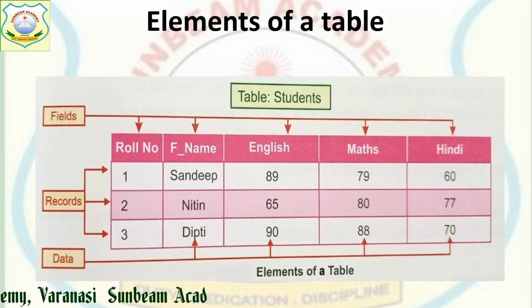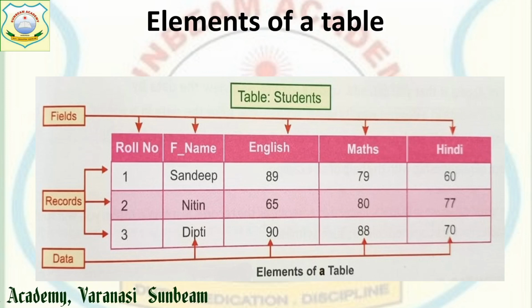Fields are the column headings under which similar type of data is put. We cannot change this. In the case of roll number, we cannot put the marks of English or the name of the student or father's name, because roll number will take only numbers, which should be in sequence order, right.